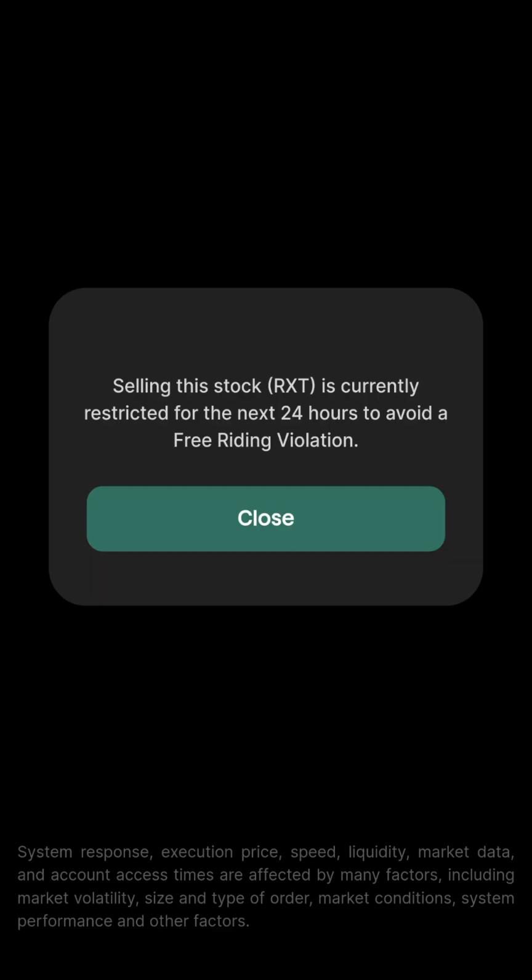Now, some platforms will let you carry on with the transaction and flag you for free riding, but Bamboo will pretty much warn you that it's not allowed because they don't want you to get flagged. Again, Bamboo did not make these rules. These are actually trading rules and they apply to pretty much every platform out there.